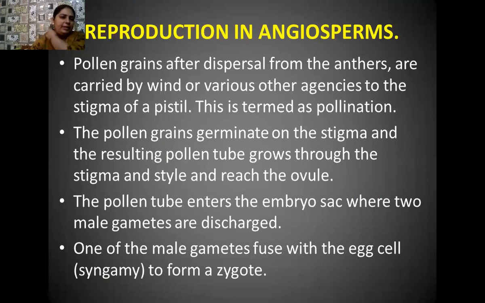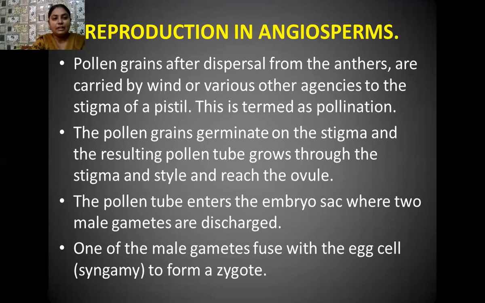Okay, student, when pollen grains are formed inside the anther and mature, what happens? The dehiscence of the wall of the anther takes place. That means the breakdown of the anther wall, and the pollen grains are dispersed. These pollen grains are carried by wind, insects, animals, bats, etc. So what is the agent that carries the pollen grains?